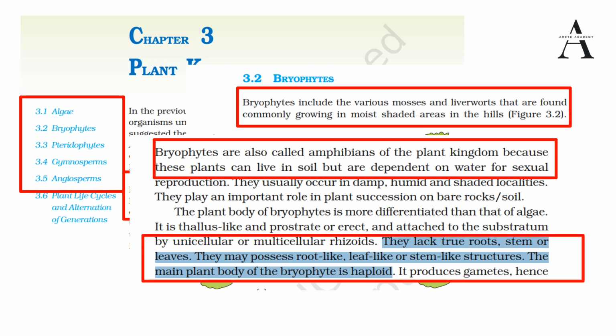Also, they lack true roots, stems or true leaves. They may possess root-like, leaf-like or stem-like structures. The main plant body of a bryophyte is haploid. So remember that haploid is associated with bryophytes. Bryophytes come under the plant kingdom.